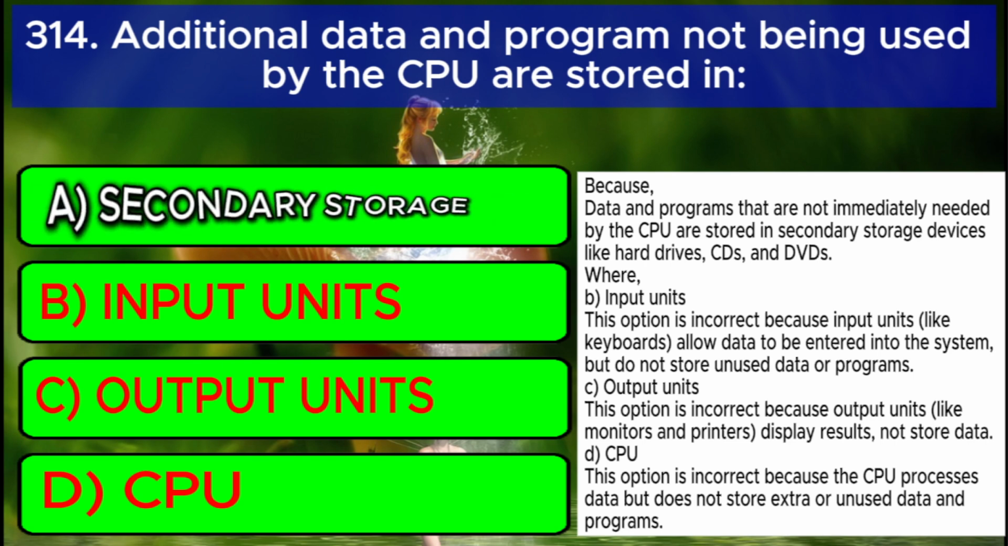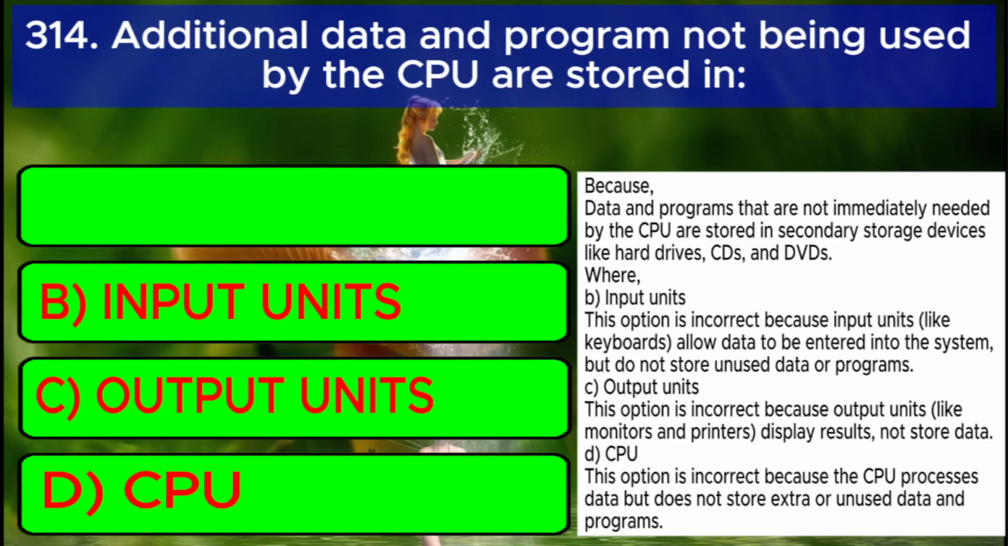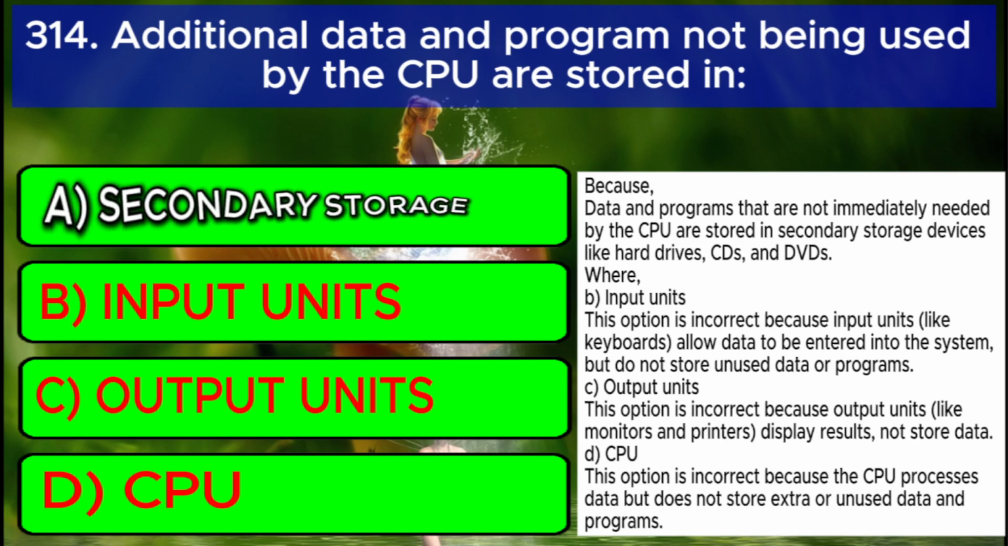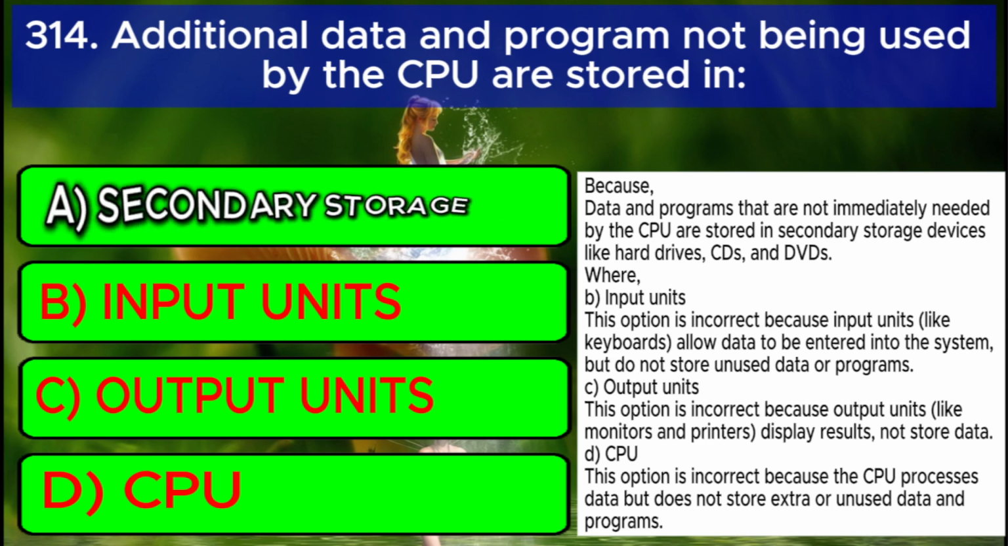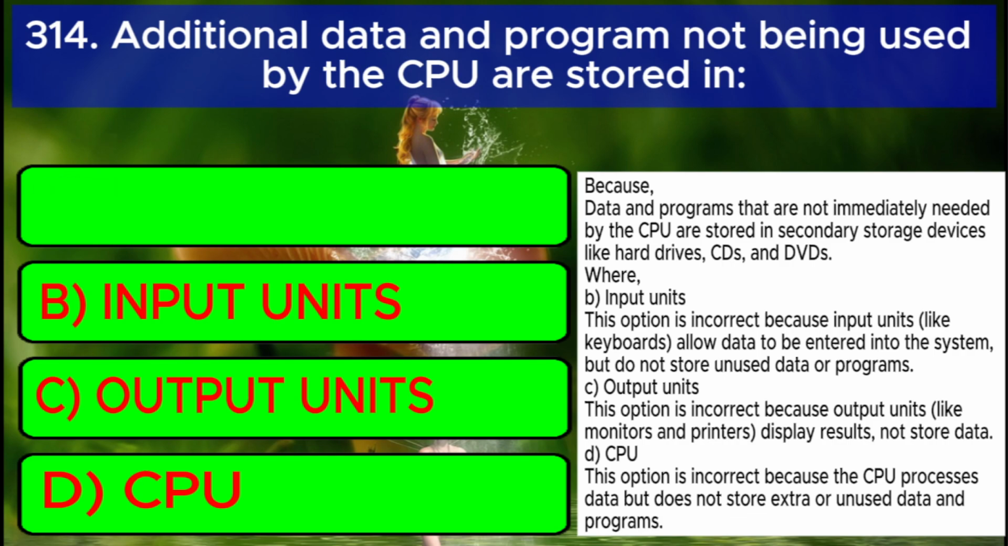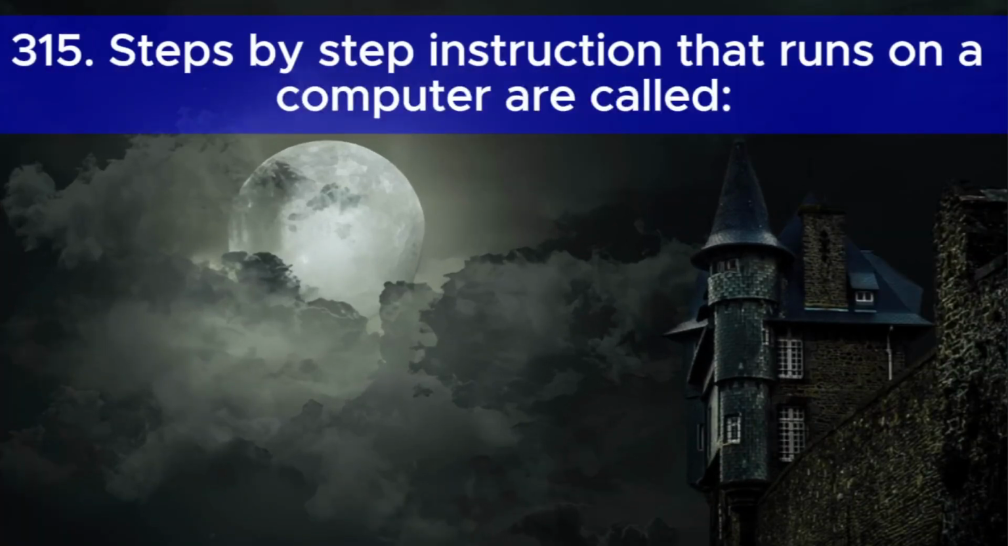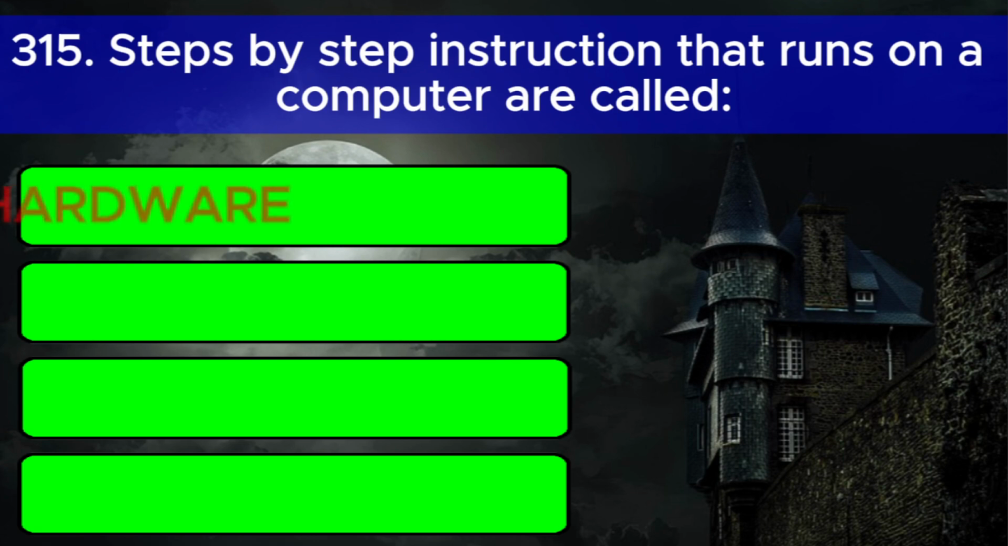Where B. Input units. This option is incorrect because input units, like keyboards, allow data to be entered into the system but do not store unused data or programs. C. Output units. This option is incorrect because output units, like monitors and printers, display results, not store data. D. CPU. This option is incorrect because the CPU processes data but does not store extra or unused data and programs.